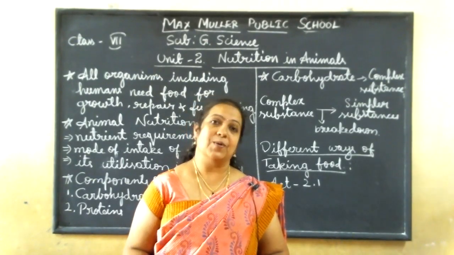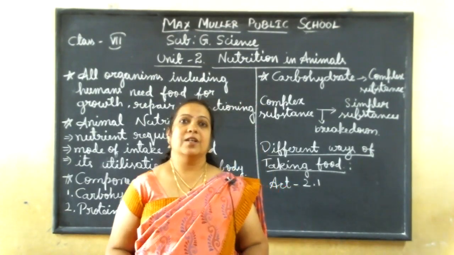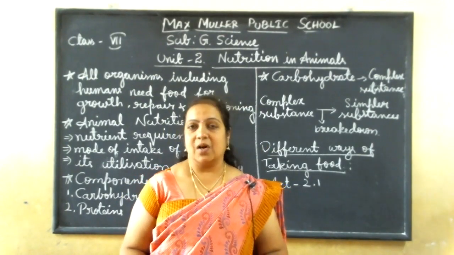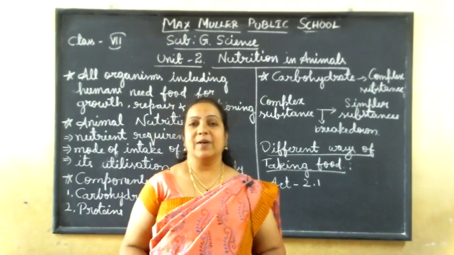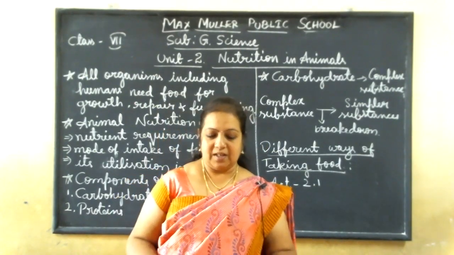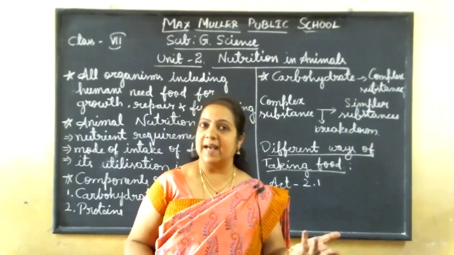Food is very important, you already know, as I explained in the first lesson. Without food we cannot survive. So all are directly or indirectly depending on the plants for food. Some also eat the animal part.